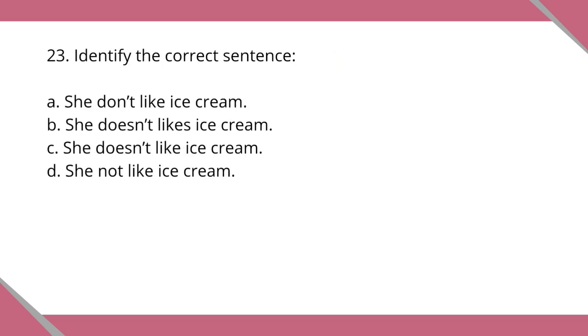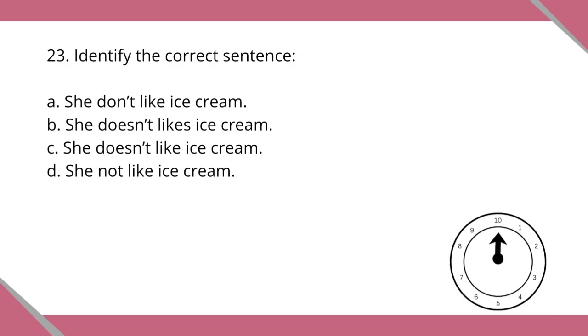Question number 23. Identify the correct sentence. Letter A. She don't like ice cream. Letter B. She doesn't likes ice cream. Letter C. She doesn't like ice cream. Letter D. She not like ice cream.